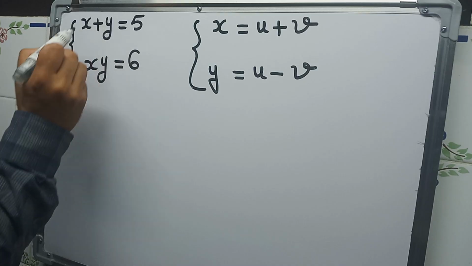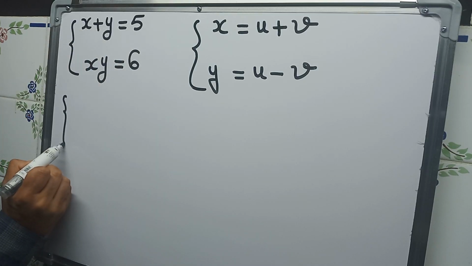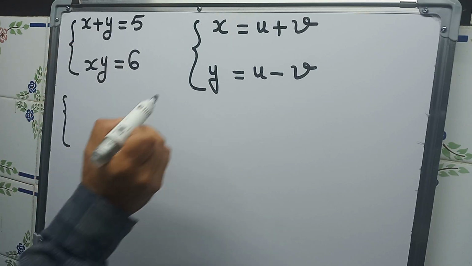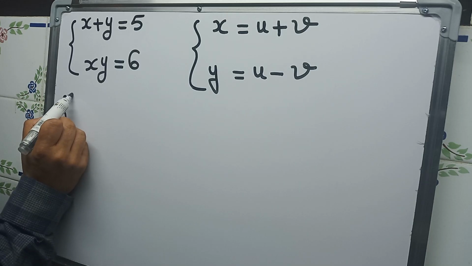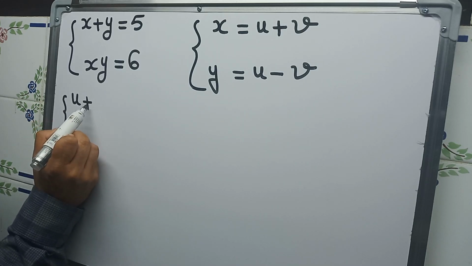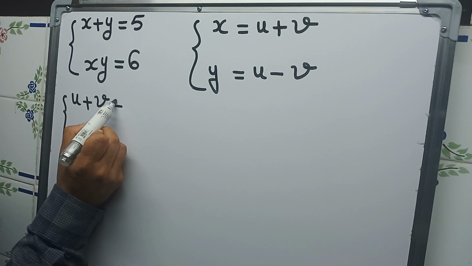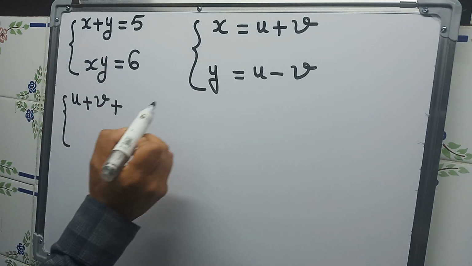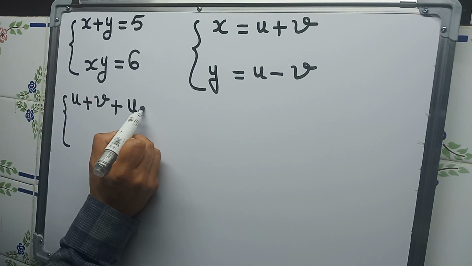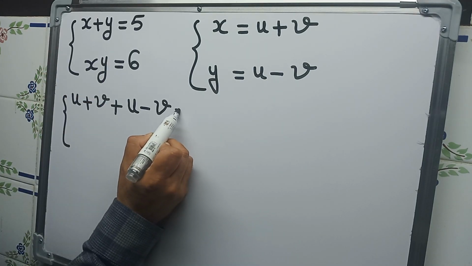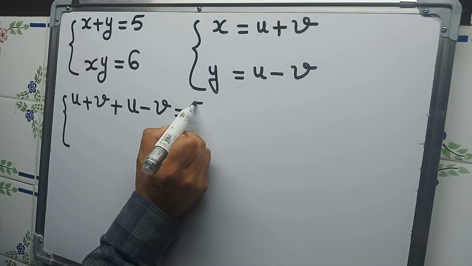So from the first equation, x plus y is equal to 5, with x equal to u plus v and y equal to u minus v, we get u plus v plus u minus v is equal to, of course, 5.